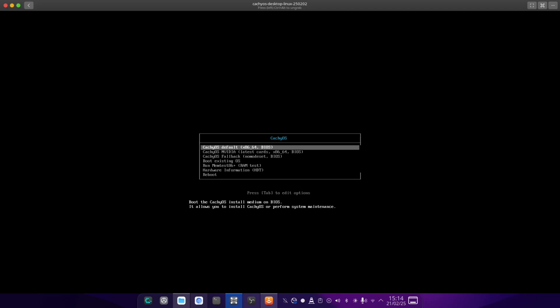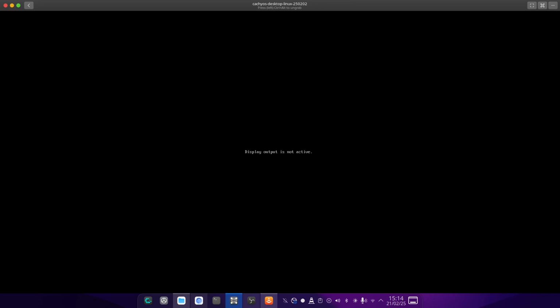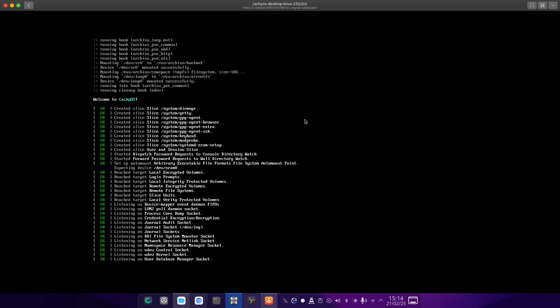And this is what the boot menu options for CachyOS will look like. If you have an NVIDIA graphics card, you choose CachyOS NVIDIA. If you have an Intel or an AMD graphics card, you choose CachyOS default, and at the moment I'm on a virtual machine, so I'm going to choose CachyOS default. So click enter, and then you just wait until it boots.